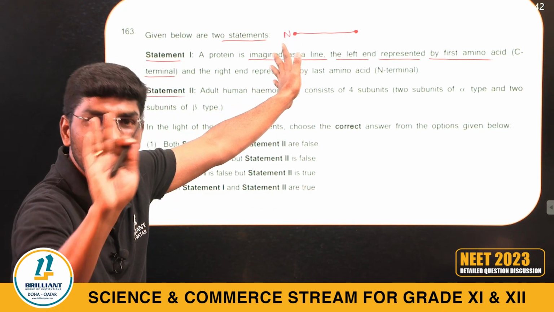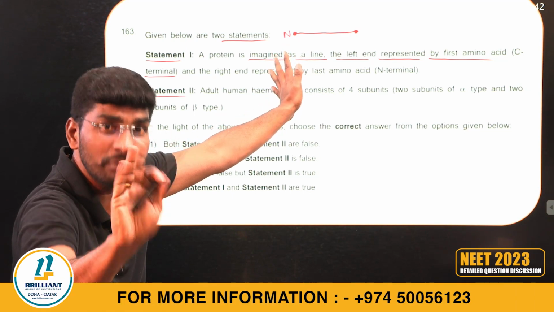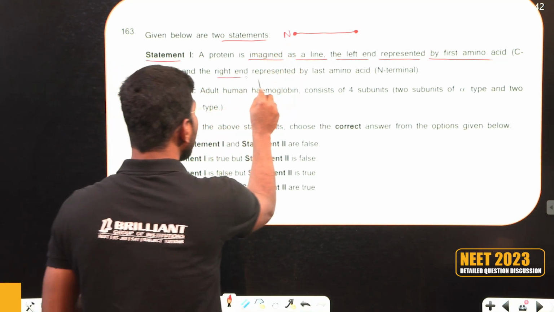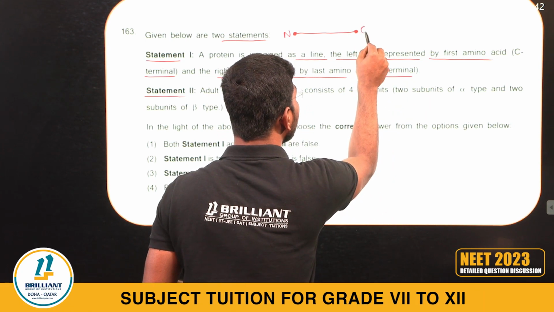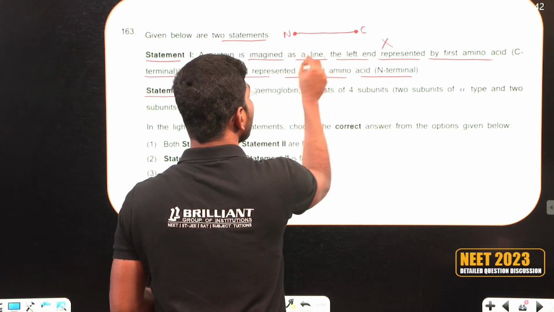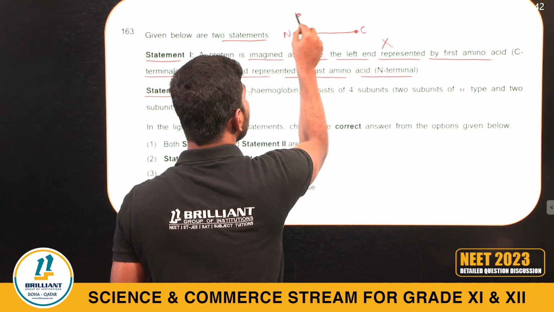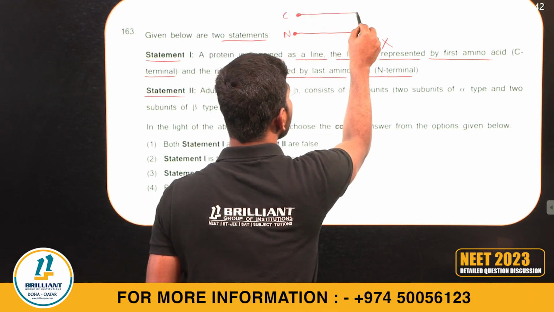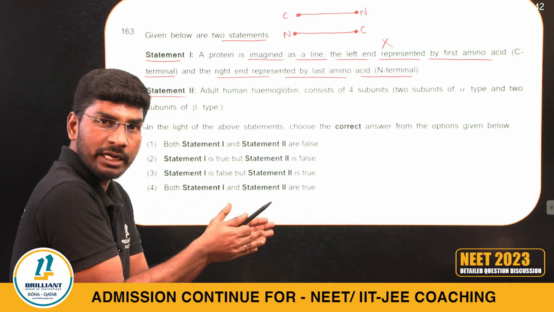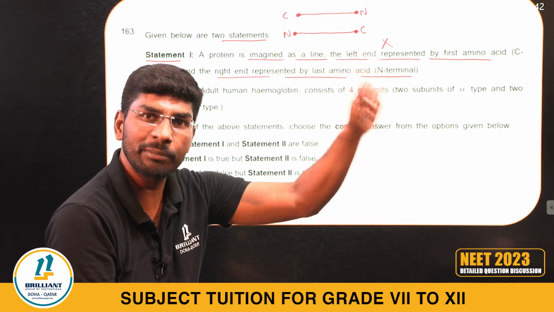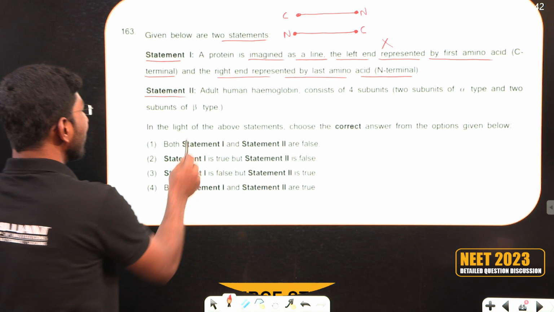It is not a C terminal. So this statement is going to become wrong. And the right end represented by the last amino acid, C terminal. They have given left side is C terminal, right side is N terminal. Actually it is opposite. Left side is N terminal, right side is C terminal. So this statement is not correct.